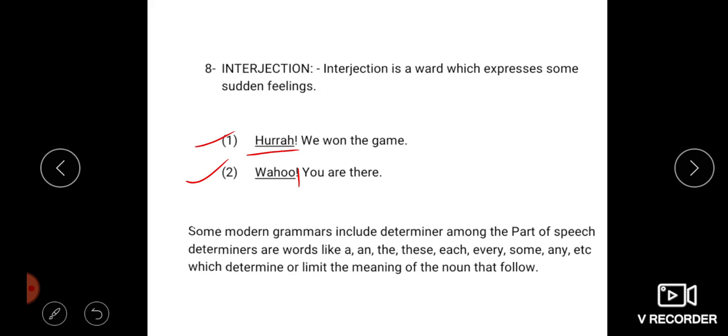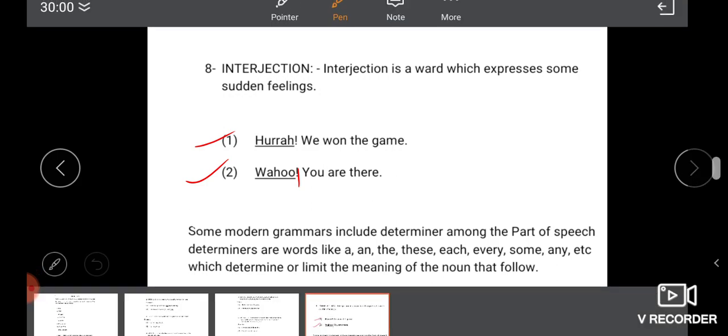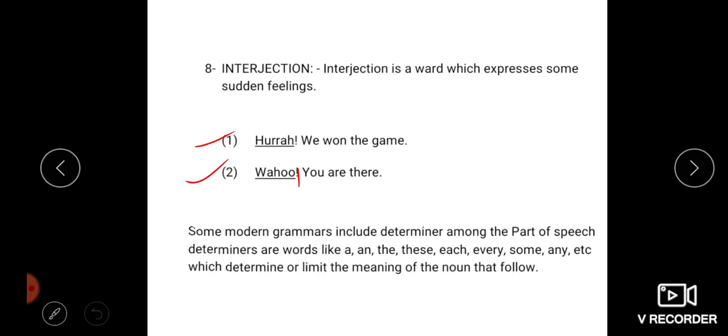Next example, whoa, you are there. You can see an exclamatory sign, which helps identify the interjection.